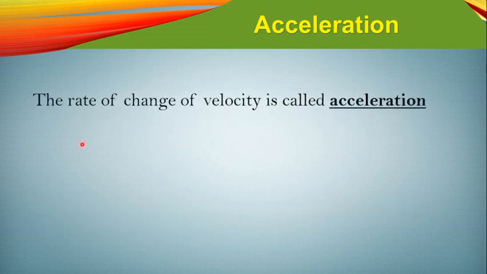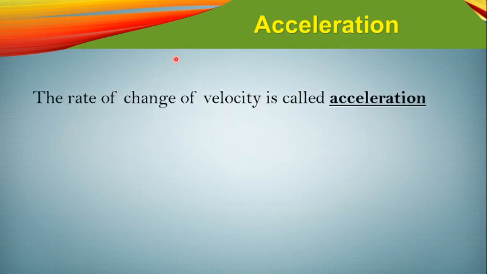Let's move on. This is basically the definition of acceleration: the rate of change of velocity is called acceleration, or change of velocity per unit time.